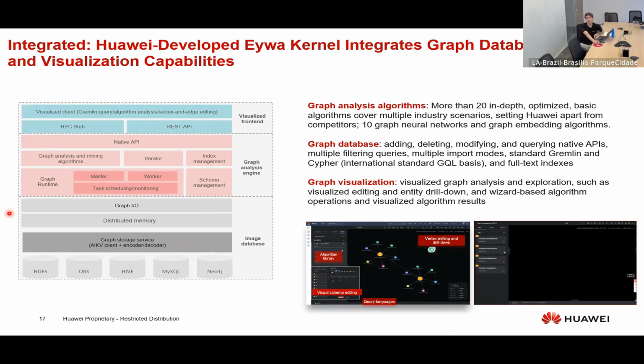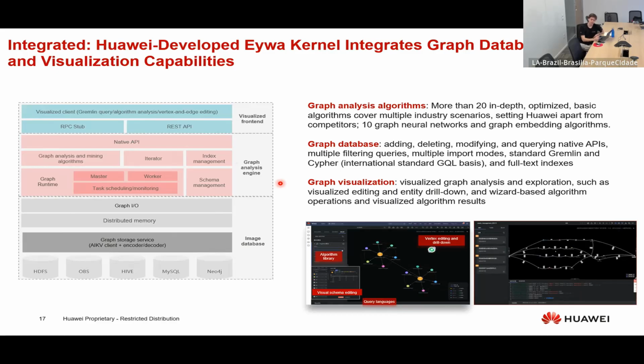We can see here in the diagram. So we have the graph analysis algorithms already natively in our service, more than 20 in-depth optimized algorithms for multiple industry and case scenarios. We have the graph database, of course, that will store the data, and the graph visualization, as you can see here, it's our graphical interface, wizard-based, and we can use it when we apply our algorithm operations and play a little with our graphs. I'm going to show it in the demo, and it's really, really nice. So we have all this in a one-stop platform.